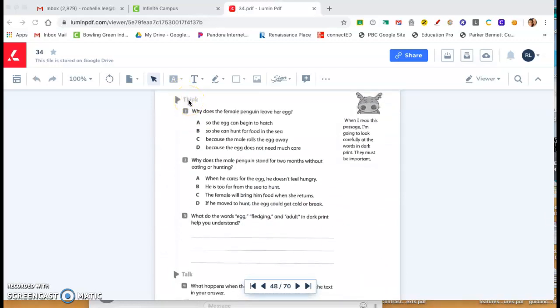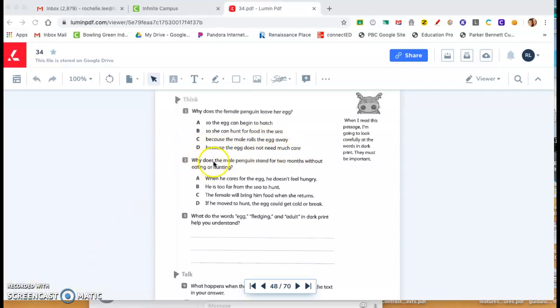Think. Why does the female penguin leave her egg? A. So the egg can begin to hatch. B. So she can hunt for food in the sea. C. Because the male rolls the egg away. D. Because the egg does not need much care.